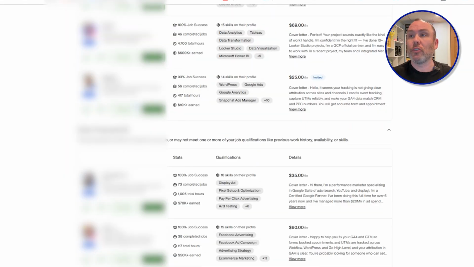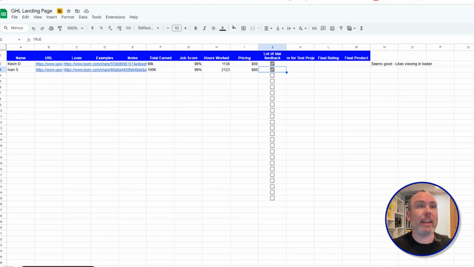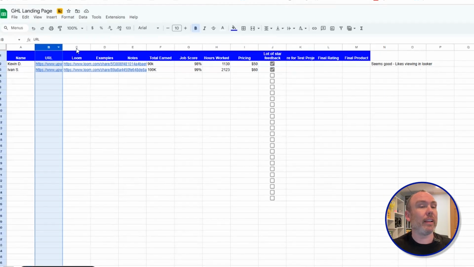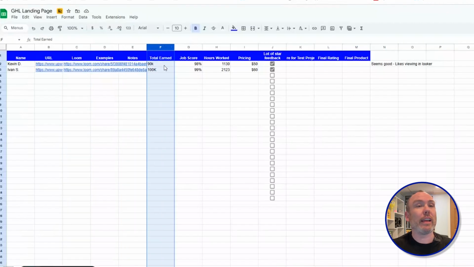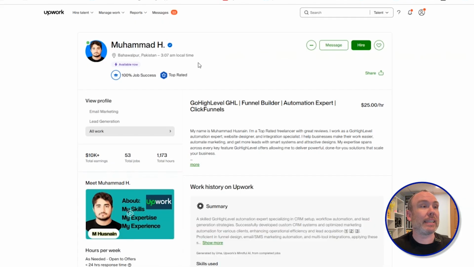And then what I will do here is I put everybody into a Google spreadsheet, and I will put their name, their link, their Loom video, examples. I'll put notes, and then I make notes. How much did they earn on Upwork so far? What's their job score? Which you can see those things inside here.